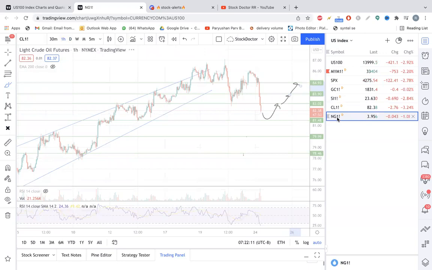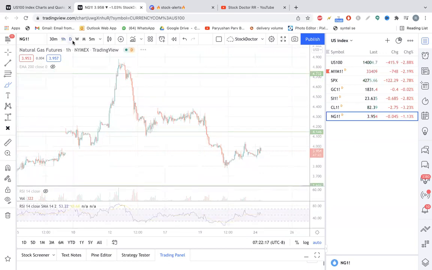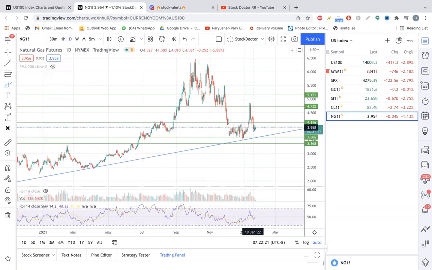The next commodity we have is natural gas. For the natural gas, you can see here on the day chart, natural gas, definitely it's in the no trade zone. Once it starts trading above 4.15, then we can think of buying into the natural gas. Natural gas has a first support around 3.60, which is very strong support. If it breaks that, then it can go back toward 3.40.